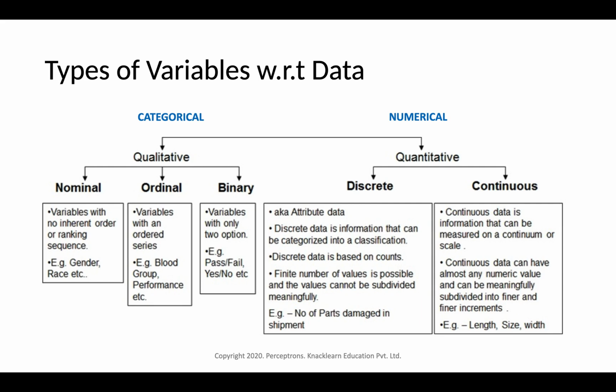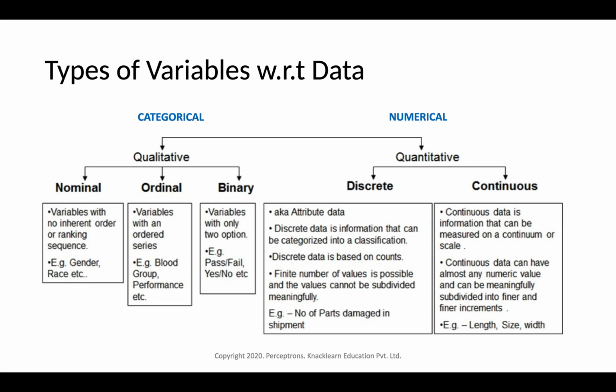Ordinal categories are those which can be ordered, which follow some sequence and have some ranking, like blood groups, or performance within a test. We can also take other examples like movie reviews, 1 star to 5 star, where 1 star is the lowest and 5 star is the highest. So we can rank it. Those will be ordinal categories.